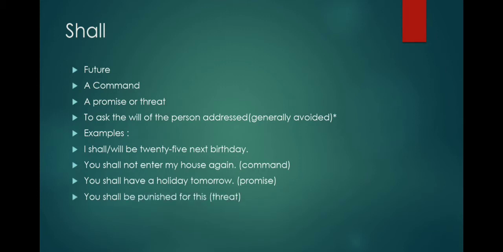And the fourth one is, you shall be punished for this, which is a threat. Just try to identify the tone in which the sentence is conveying the meaning. You shall have a holiday tomorrow is a promise, and you shall be punished for this is the threat.